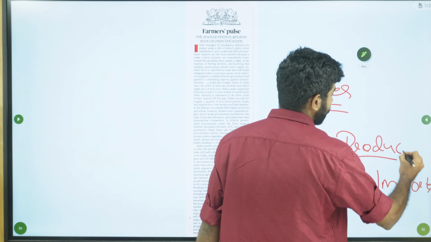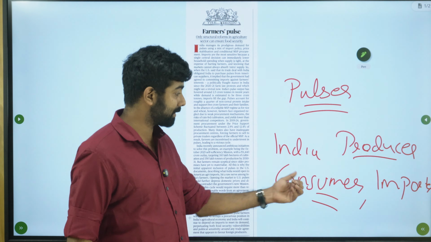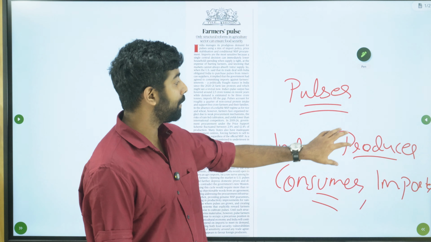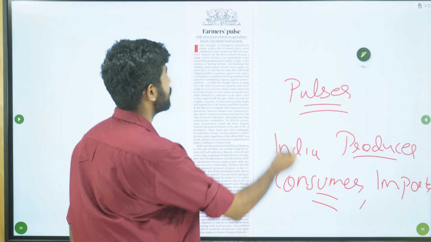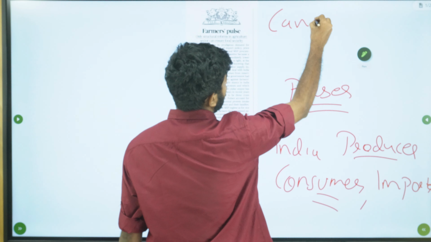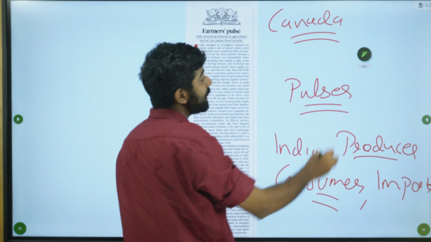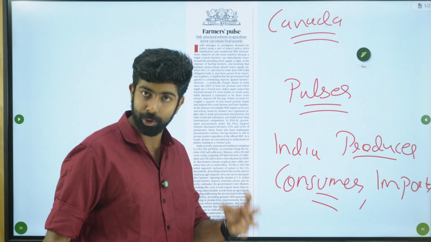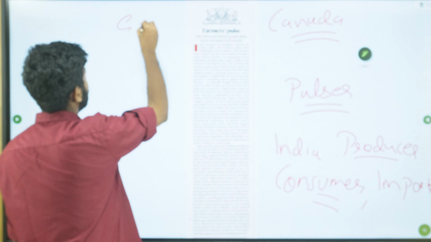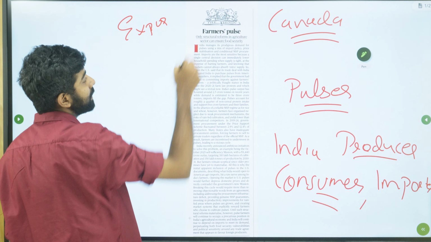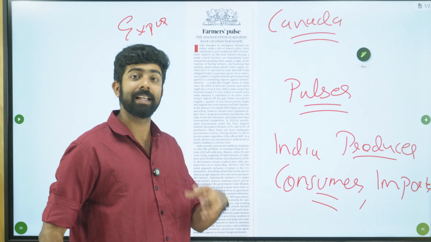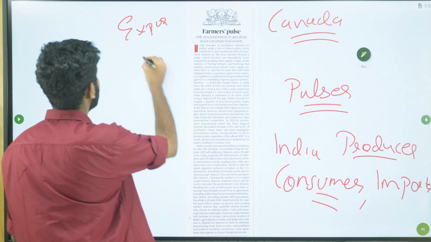China is the second largest consumer as well as importer, but the second largest producer is actually Canada. Canada is an important pulse producer as well as exporter. Canada is the world's largest pulse exporter, so just keep that in mind.